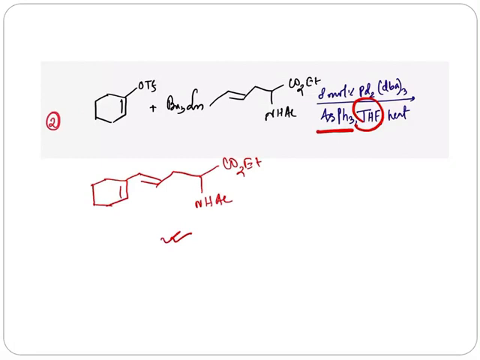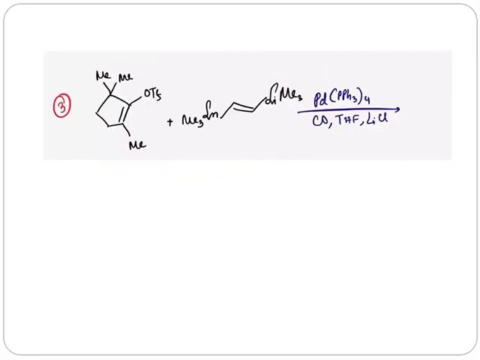Now we will shift to our next example. In this example, you might notice that with palladium catalyst and lithium chloride additive, there is another thing present in the reaction condition, that is carbon monoxide.